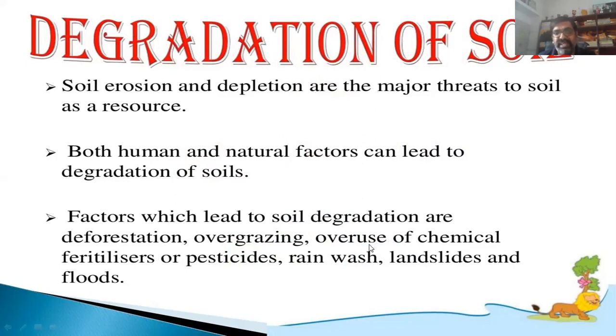Deforestation, overgrazing, overuse of chemical fertilizers, pesticides, rain wash, landslide and flood. These are all interlinked, human activity as well as natural factors. They destroy the upper layer of the soil. During a flood, the fertile soil vanishes.